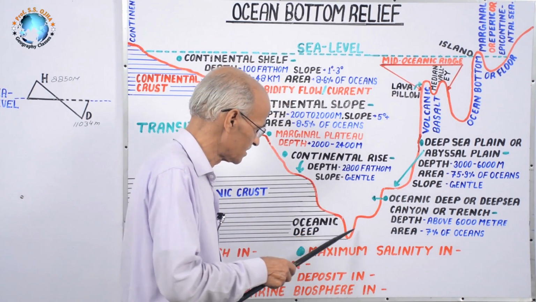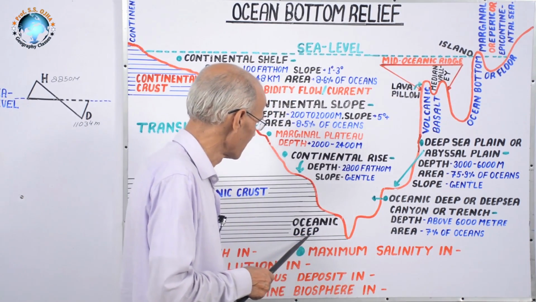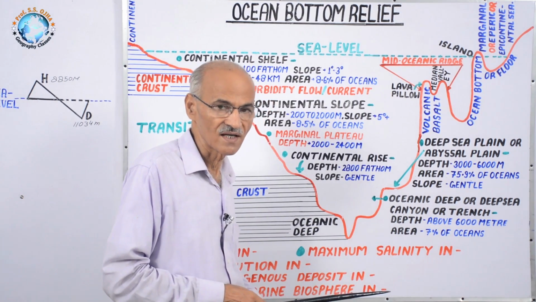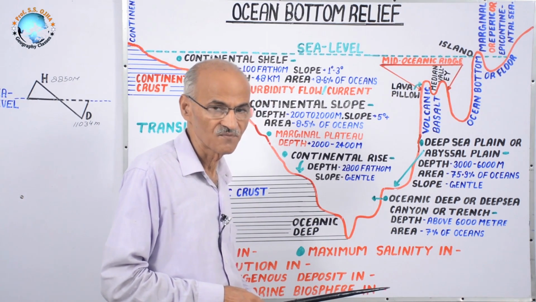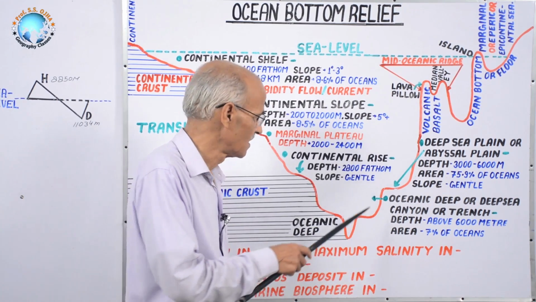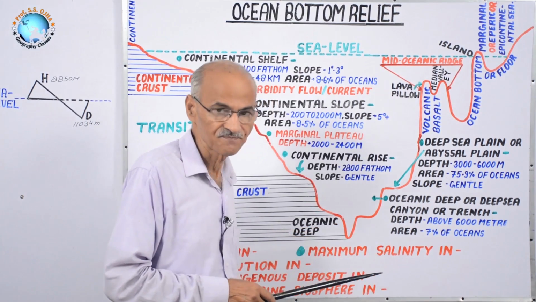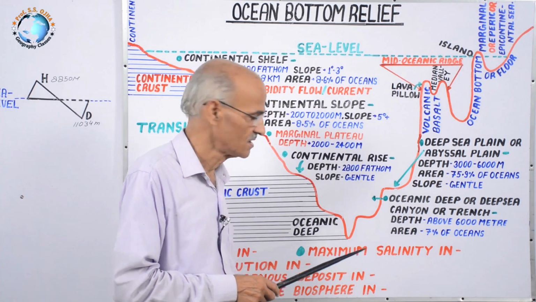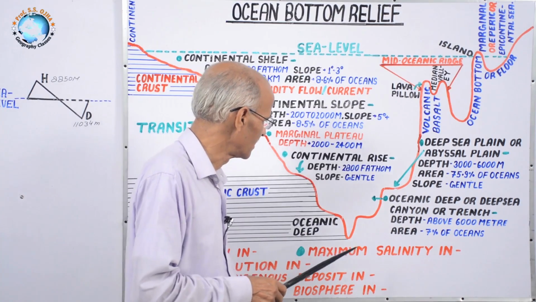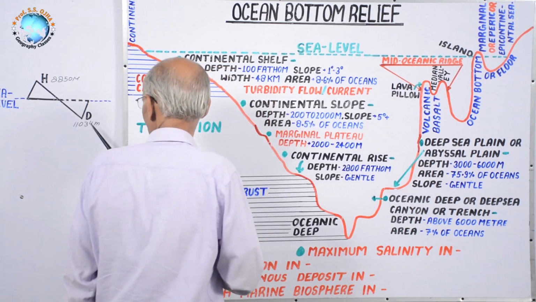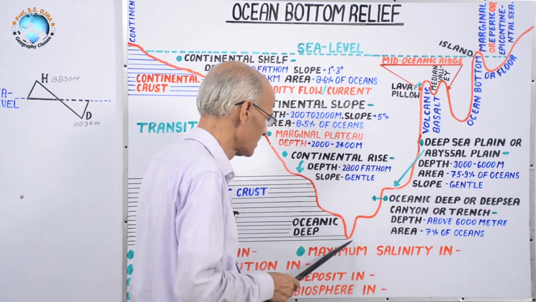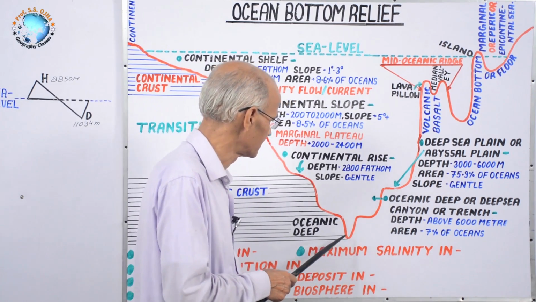And in this trench, the deepest point is called oceanic deep. The best example of it is Mariana Trench to the east of Philippines. And in Mariana Trench, there is the deepest point which is called Challenger Deep, the depth of which is 11,034 meters. Thus, these are the deeps and trenches.